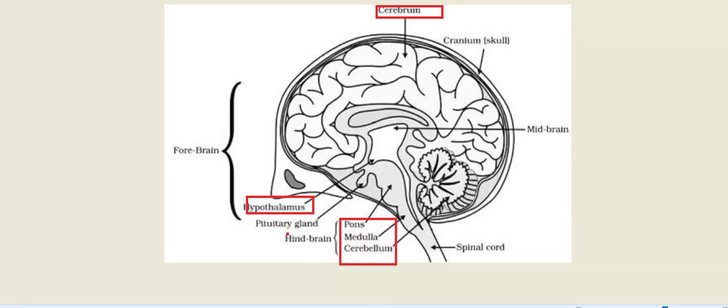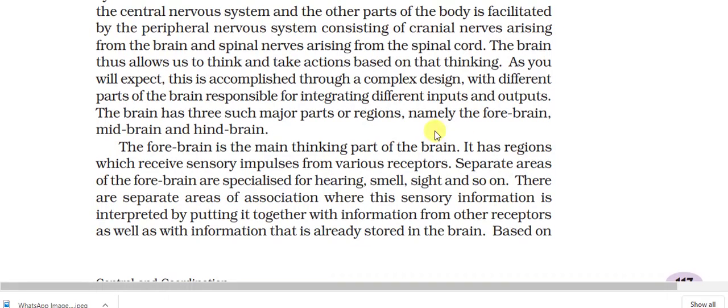So now we will see one by one. First we will see forebrain.